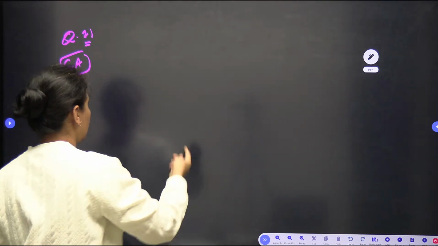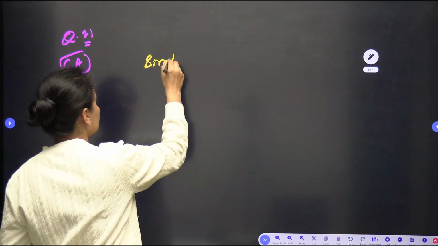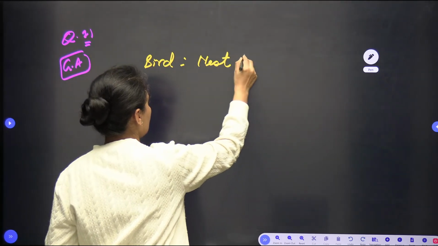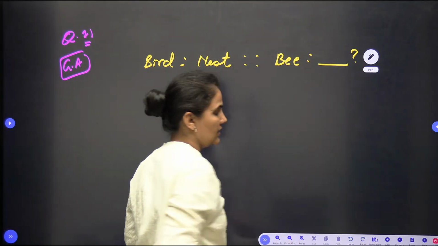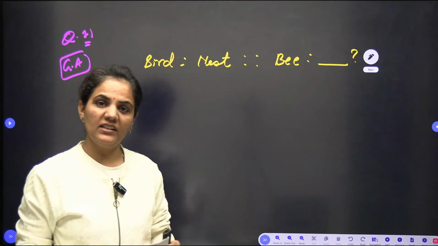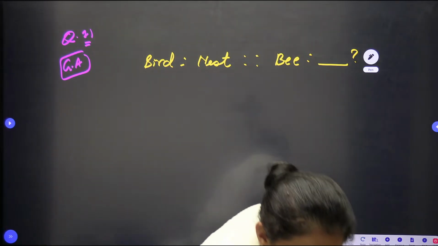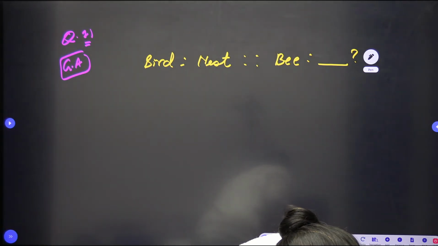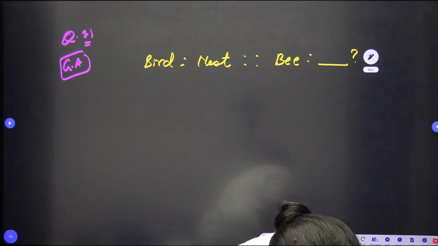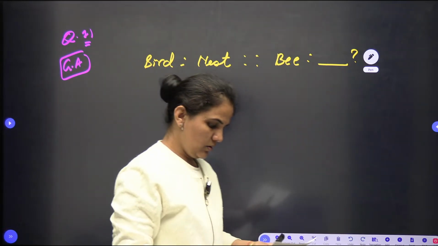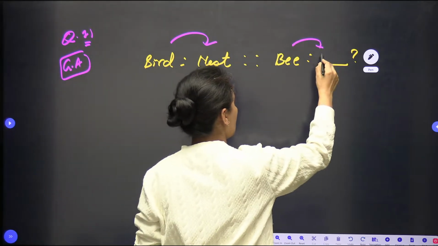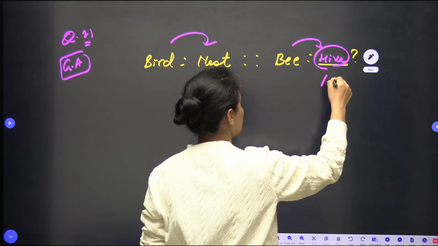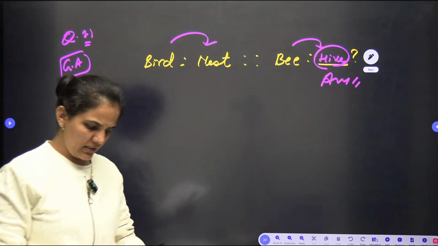The basic question is from verbal: word analogy, bird is to nest as bee is to what should be next. The relation between bird and nest should be the same between bee and the next one. The simple relation is that a bird's home is a nest, so a bee's home is a hive. The simple, easier question.